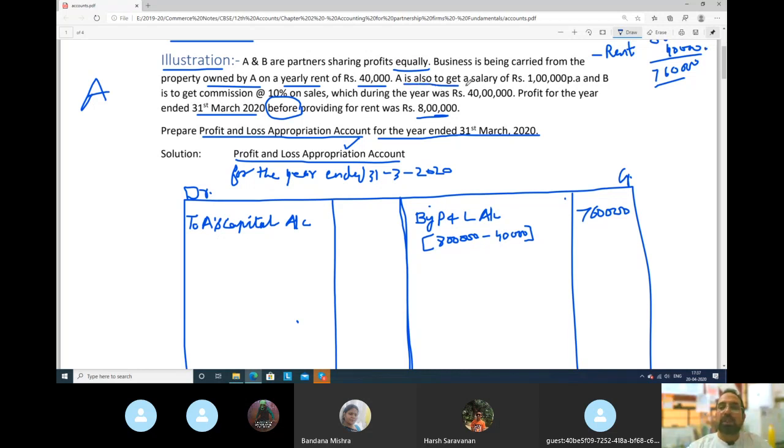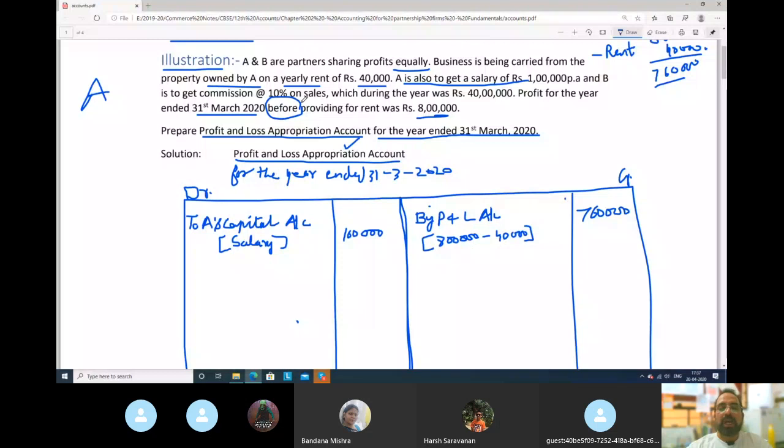This will go there: salary. We will pay him salary. In profit and loss appropriation, we take salary. So A is also supposed to get a salary of 1 lakh rupees. So in A's capital account, which item will we put here? Salary. So now we will pay him salary here. Salary is how much? 1 lakh.